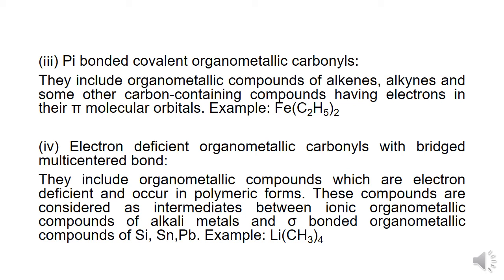The fourth one is the electron deficient organometallic carbonyls with bridged multicentered bonds. The metal carbonyls which are electron deficient and occur in polymeric forms belong to this group. These compounds are considered as intermediates between the ionic organometallic compounds of alkali metals and the sigma bonded organometallic compounds of silicon, tin and lead.